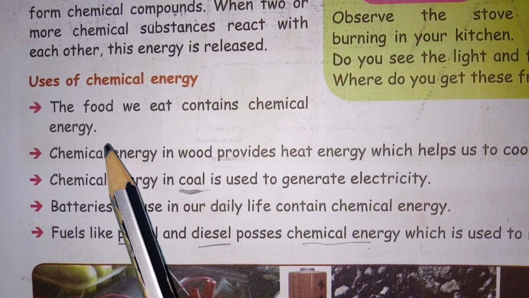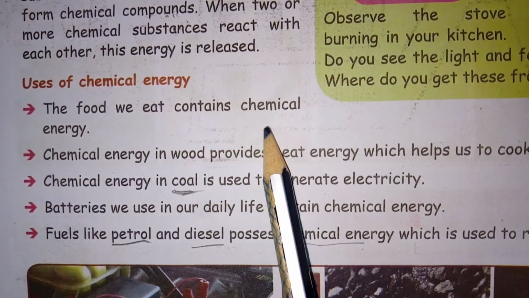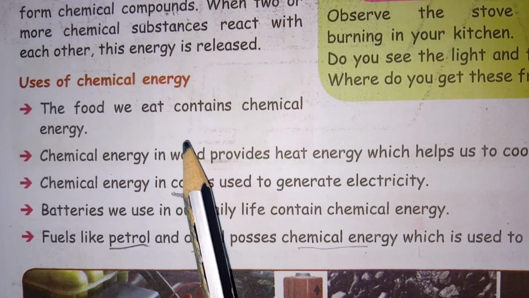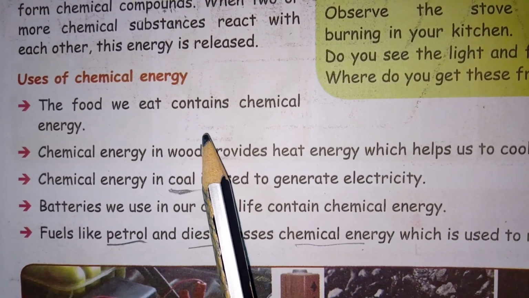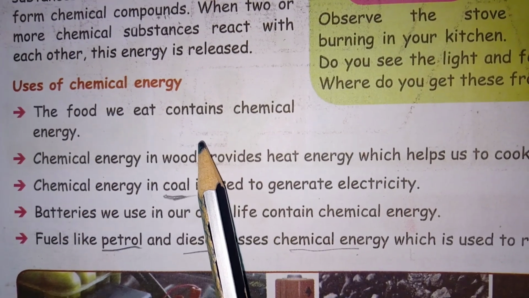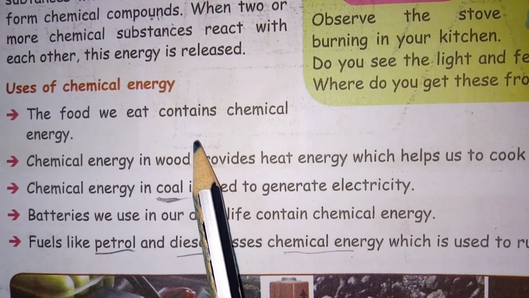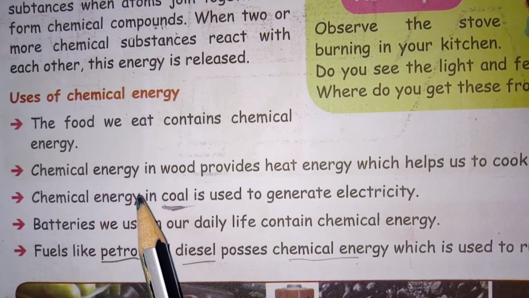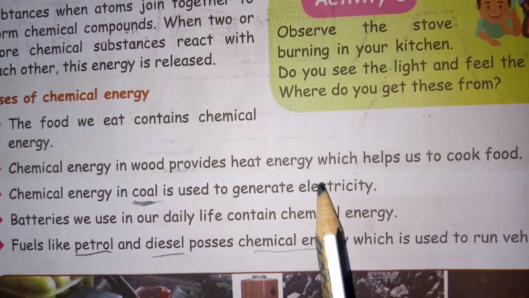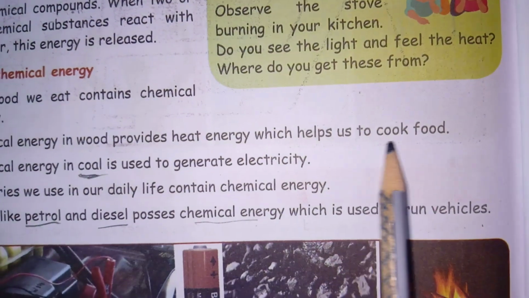The first point: the food we eat contains chemical energy. In the food we eat, what is there? Chemical energy. For example, rice is a carbohydrate. It has carbon, hydrogen, oxygen, some chemical components, plus it provides the energy. Next thing, chemical energy in wood provides heat energy which helps us to cook food.